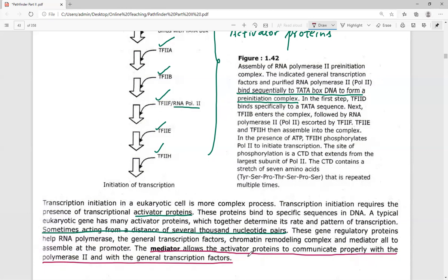There are several different types of mediator proteins involved. Mediator proteins help the general transcription factors interact with the RNA polymerase II, and ultimately the loading of the RNA polymerase II will take place over the promoter region, and the transcription of genes will take place in order to form the protein molecules.